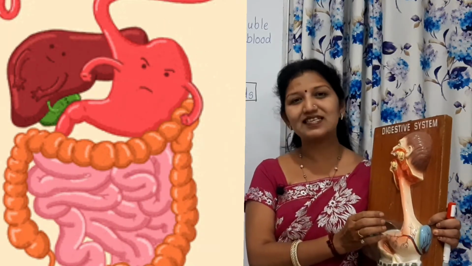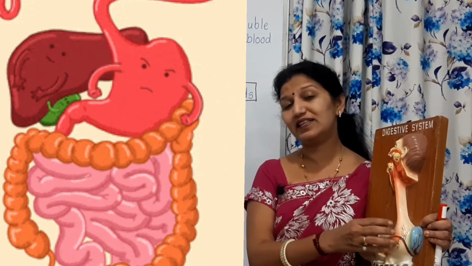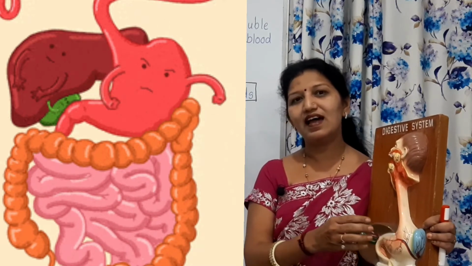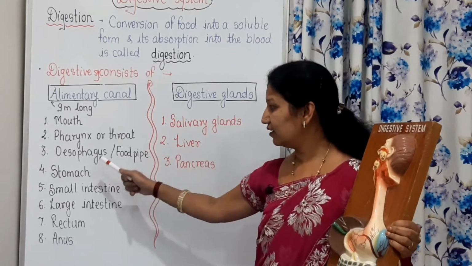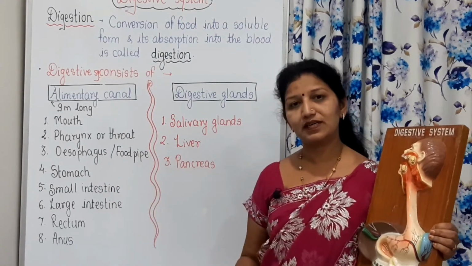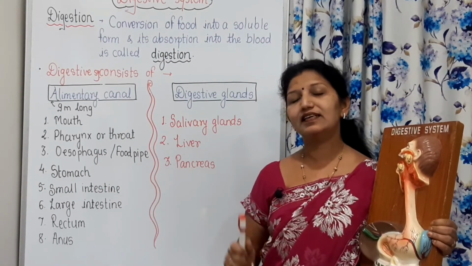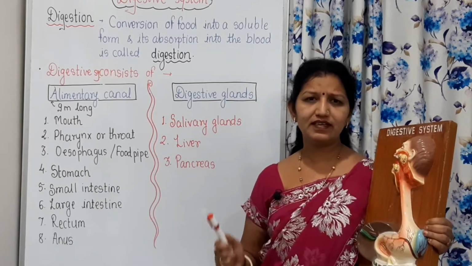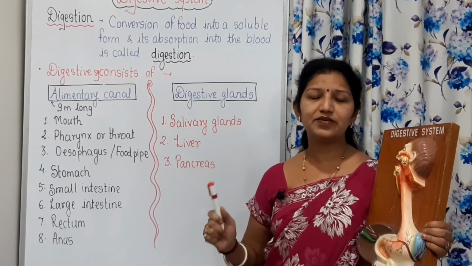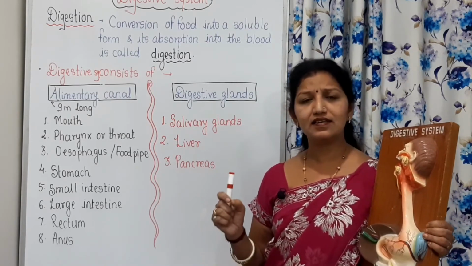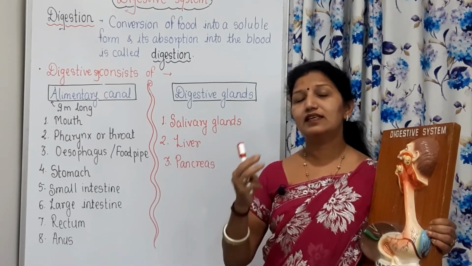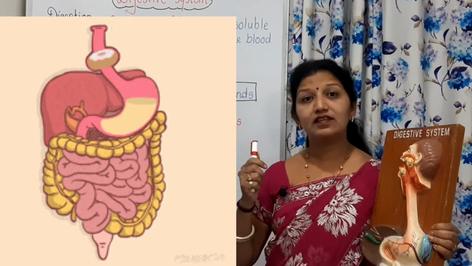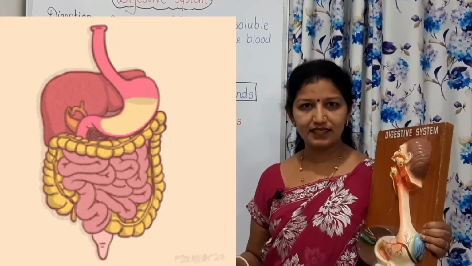See, this stomach is the large sac-like part, and when the food enters the stomach, it secretes gastric juice. Continuously, the gastric juice is secreted in a certain amount, and this gastric juice contains three things: dilute hydrochloric acid.